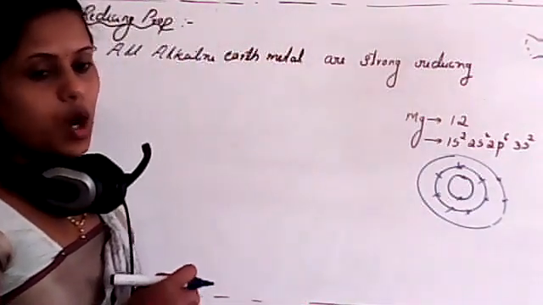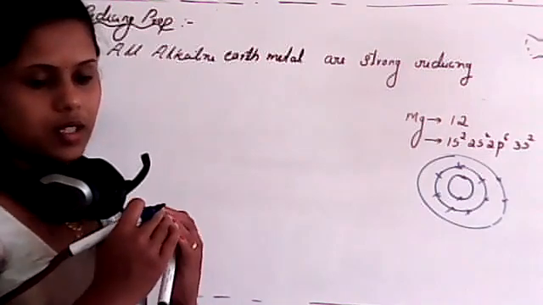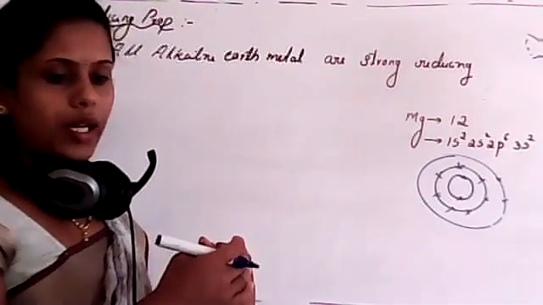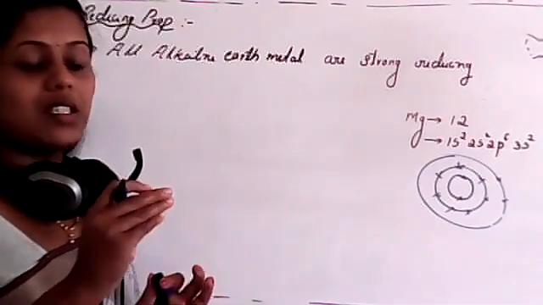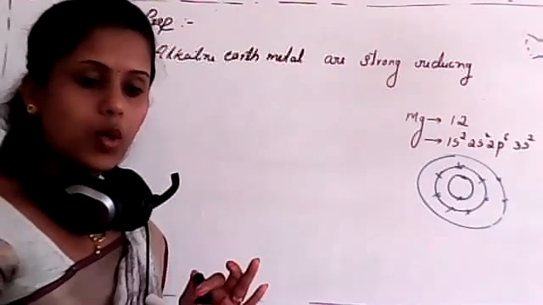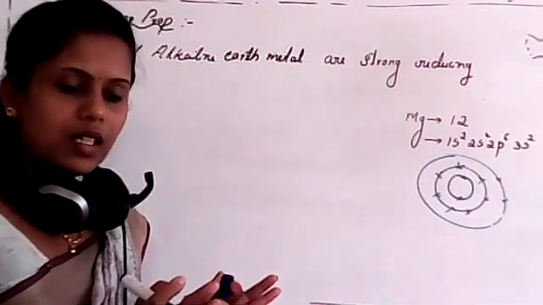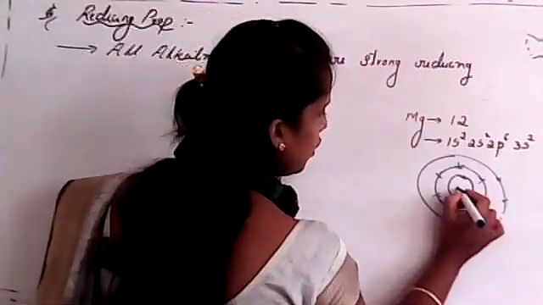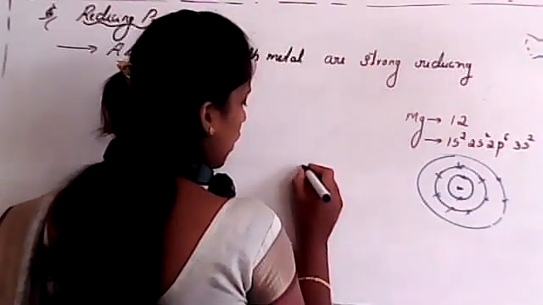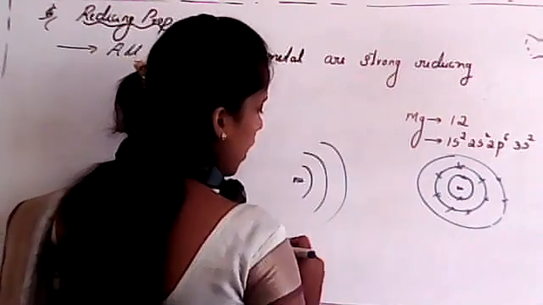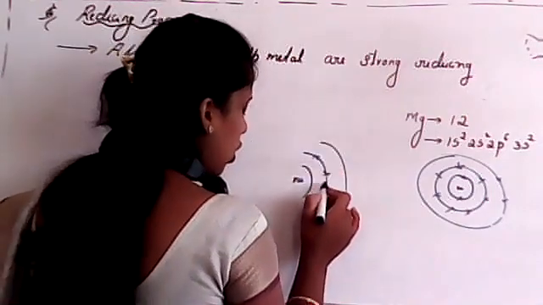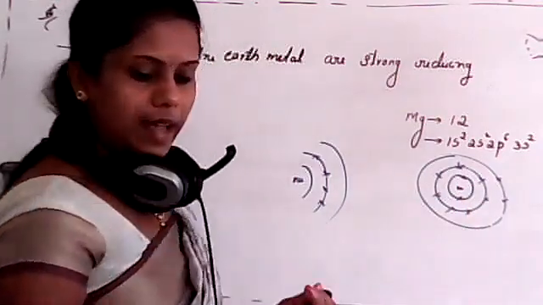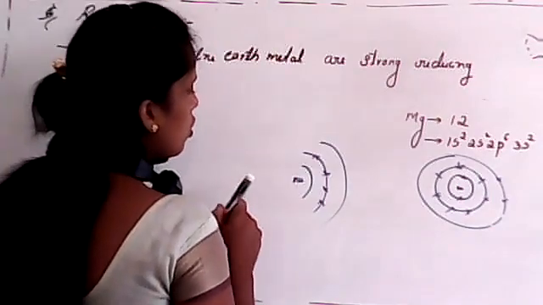Now listen, students, we already studied the screening effect or shielding effect, where the inner core or inner orbital is completely filled. That means it is filled with 8 electrons. In that case, what will happen? It will form a screen between the outermost electron and the nucleus. I already told you this concept. If I consider the nucleus, the first shell, the second shell, and the third shell, in the second shell there will always be 8 electrons in alkaline earth metals. In that case, it almost forms a screen.